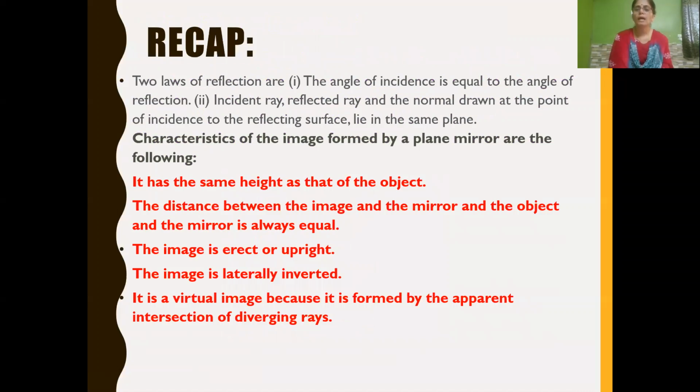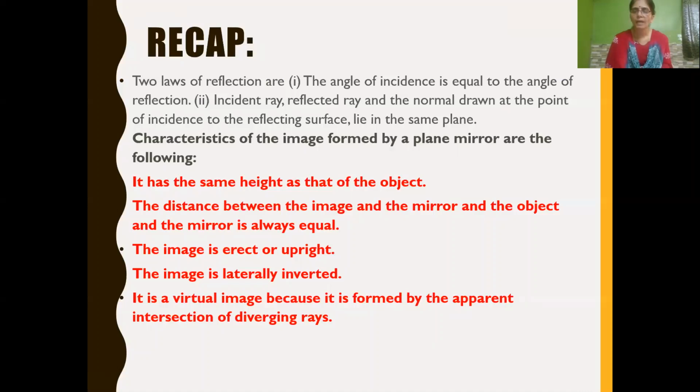Okay children, till now we have learned the two laws of reflection. The first law: the angle of incidence is always equal to the angle of reflection. The second law states that the incident ray, reflected ray and the normal all lie in the same plane. Then we learnt the characteristics of image formed by a plane mirror.